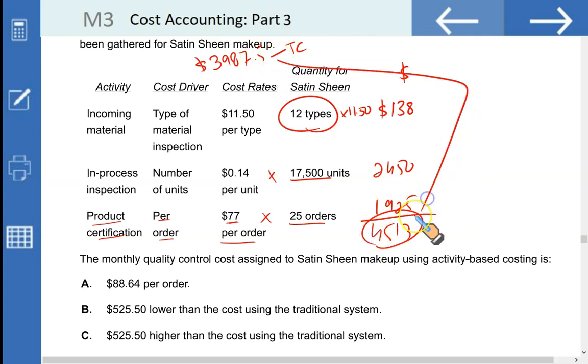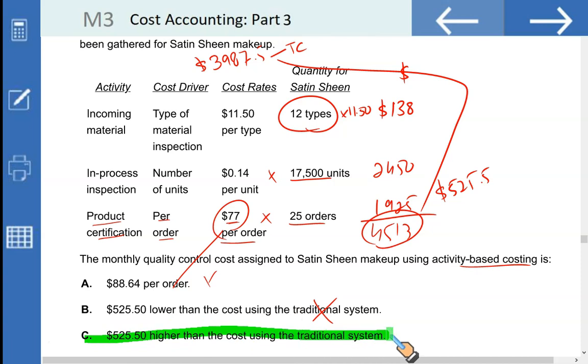If you compare this with this, you can see the ABC has resulted in a higher quality cost of 4,513 less 3,987.5, which gives you $525.5. So it says that the monthly quality control cost assigned to satin sheen makeup using activity-based costing is 88.64 per order. Wrong, it's 77. Is it 525.5 lower than the cost using traditional costing? No, it is 525.5 higher than the cost using the traditional system, and that's why C is the right option.